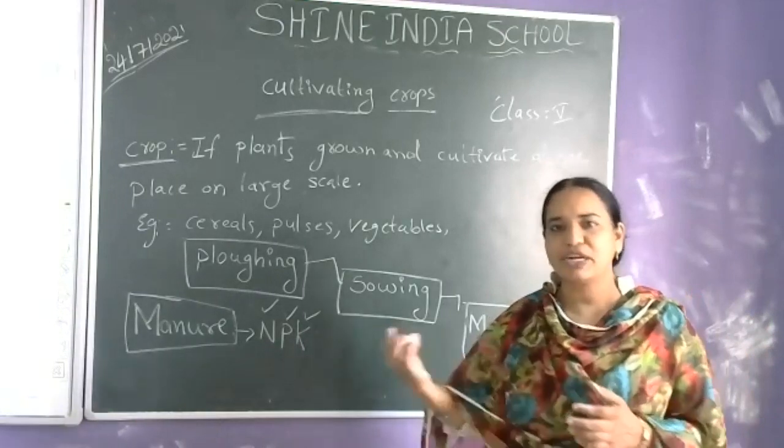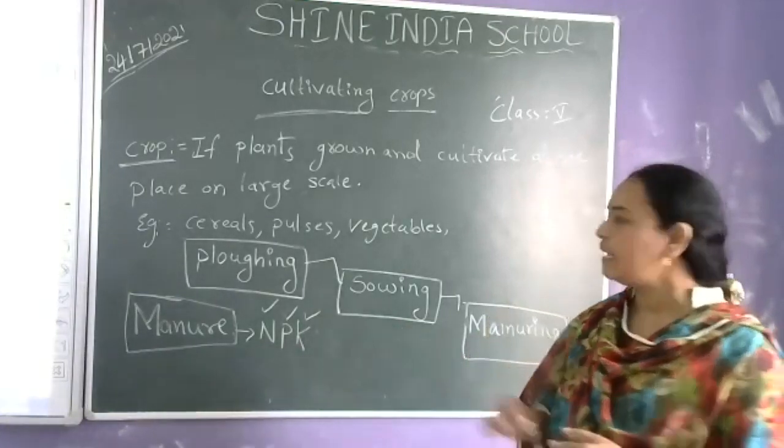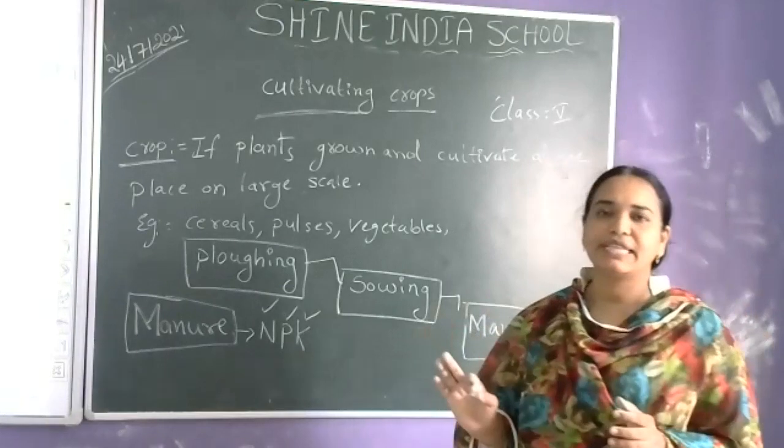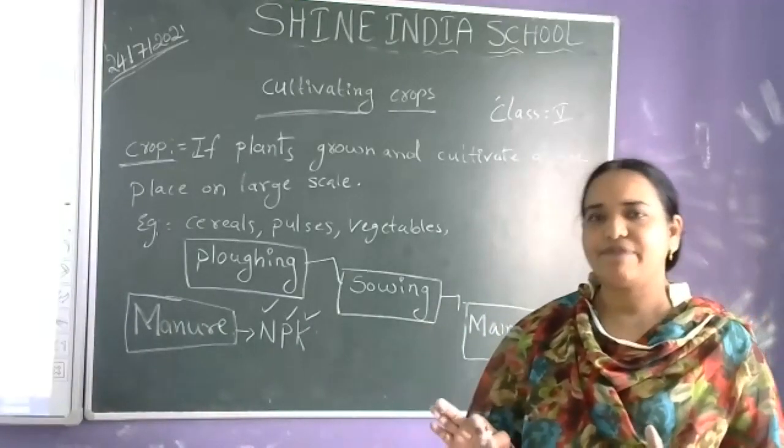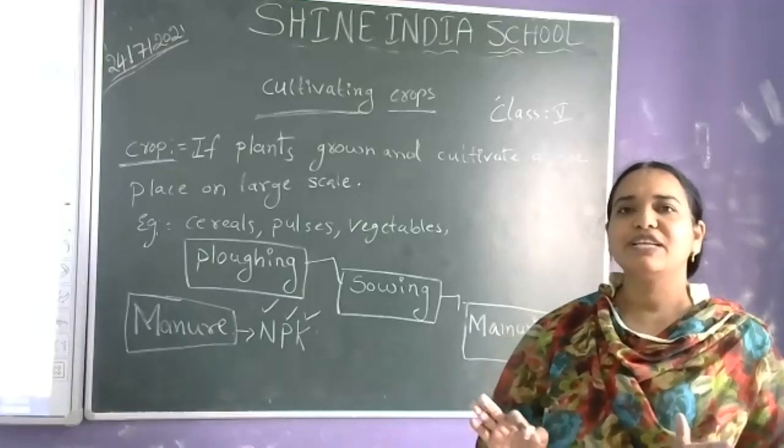We will discuss that topic in later classes. But here, adding manure is nothing but adding fertilizers. The use of adding fertilizers is that the soil replenishes the nutrients it loses, and the soil fertility increases by adding manure. The fertility of soil increases and the plants get the right amount of nutrients.